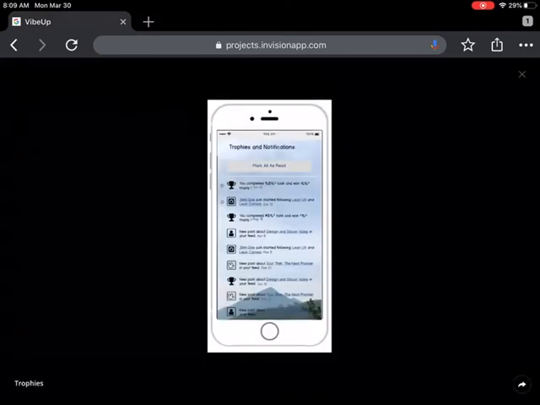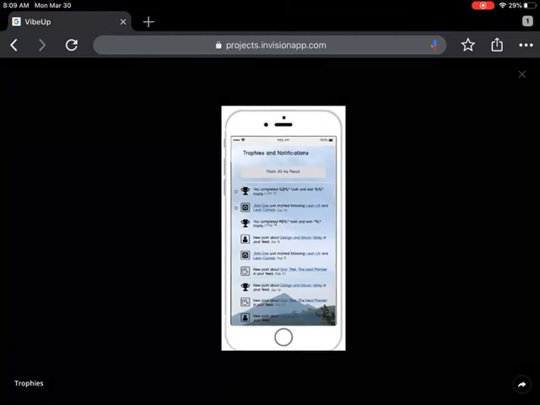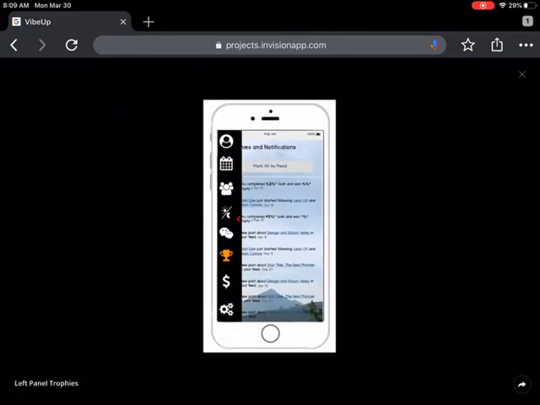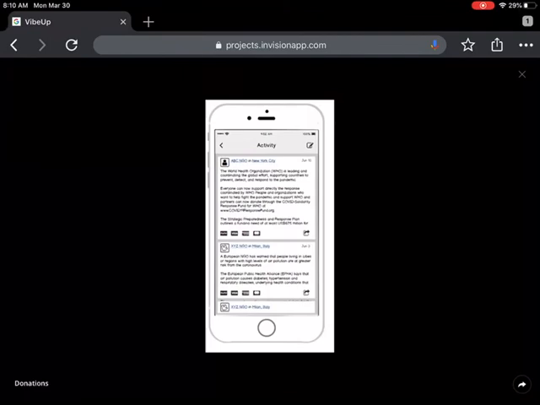Now some notifications. So here's your trophies and notifications. Trophies are an indication of the work that you've actually been doing and a sign of what's actually been completed. Again, here's the menu. How do you get to your trophies? Now we go through our activity. What have we done? What have we not done? What's complete? What's not complete?